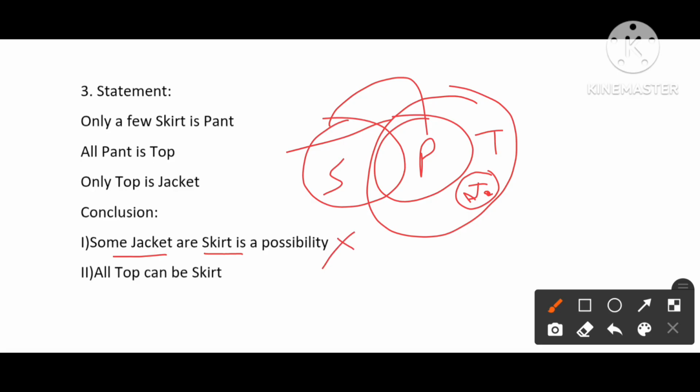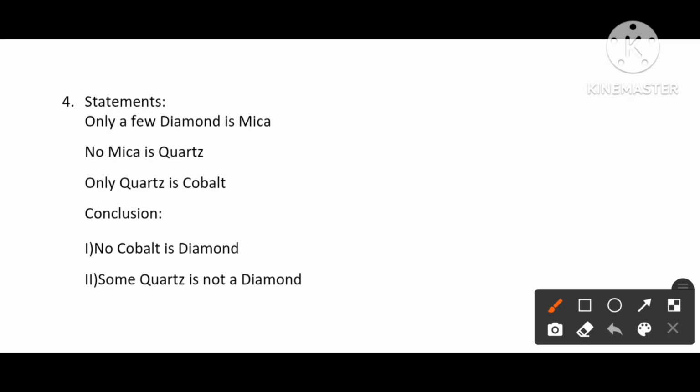Okay, next, second conclusion. All top can be skirt, all top can be placed inside skirt. When taking all the top, the jacket is also inside it. So all top cannot be placed inside skirt. So the second conclusion is false. Fourth question. Only a few diamond is mica.